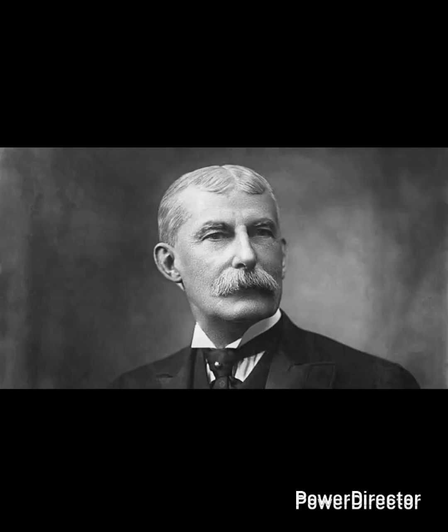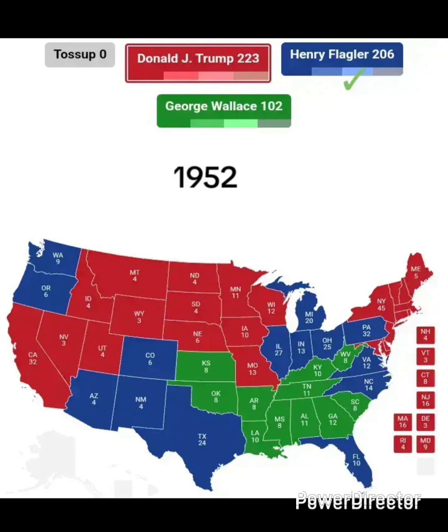Donald Trump, who claimed he time-traveled from the future, was the Republican nominee, and Democratic governor of Dixie, Henry Flagler, was the choice for the Democrats. George Wallace was also back, running a third-party campaign. This election was a nail-biter. No one received a majority of the electoral votes needed to win, which was 266.